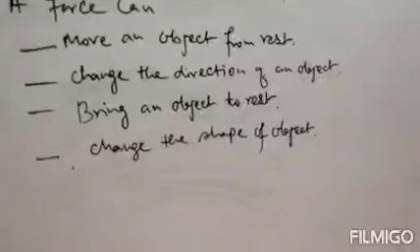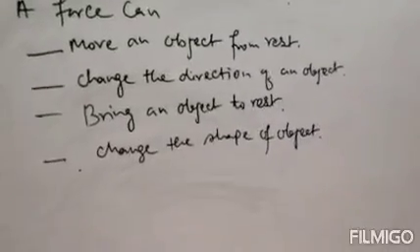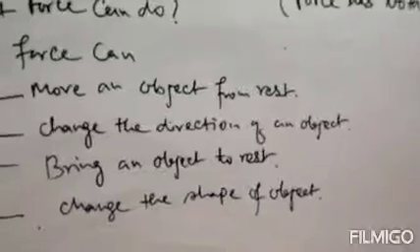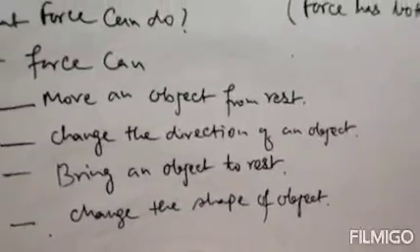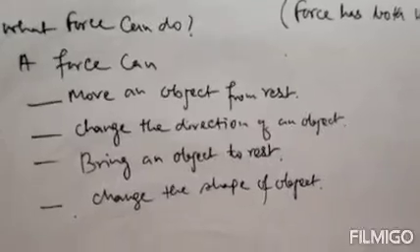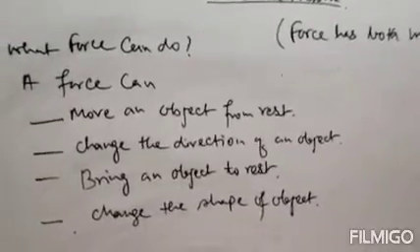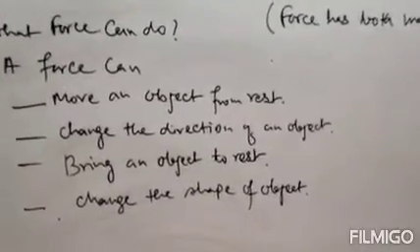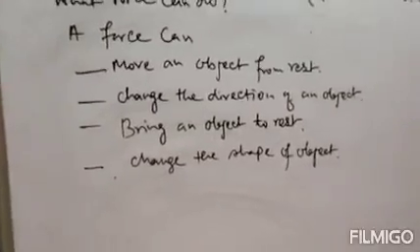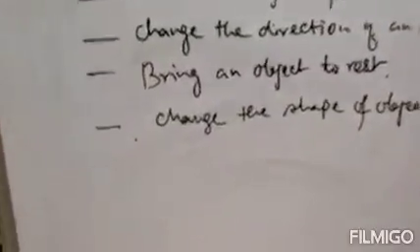So what will happen? The rubber ball will squeeze. When you are applying pressure on the rubber ball, it will squeeze, and when you release the force, the rubber ball will get back to its original state. That means its shape changes. So force can also change the shape of the object.